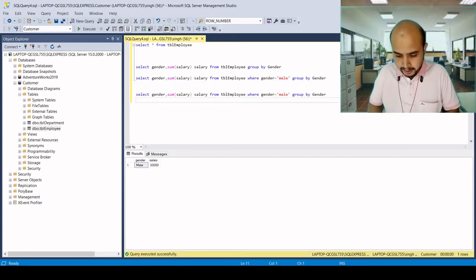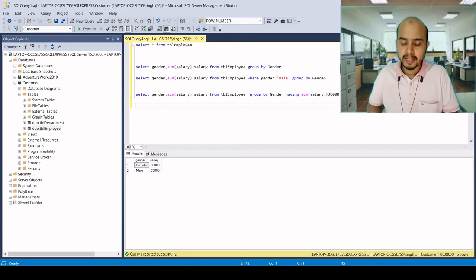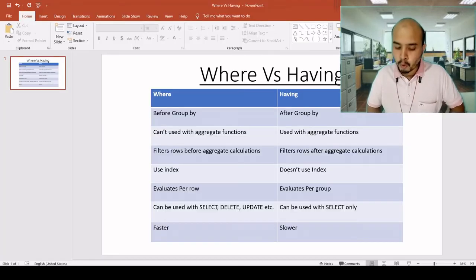And let's copy it and then apply the same in having clause. Let's say having sum of salary is greater than 30,000. So here we will have two records where the salary is greater than 30,000. There are two categories, male and female. So both are used for the conditions. Always having will be used after group by, and where will be used before group by.